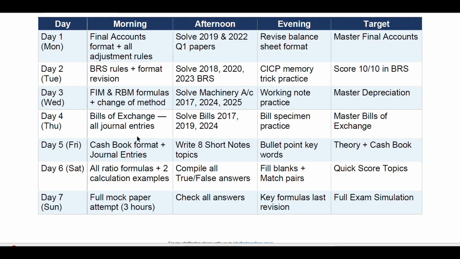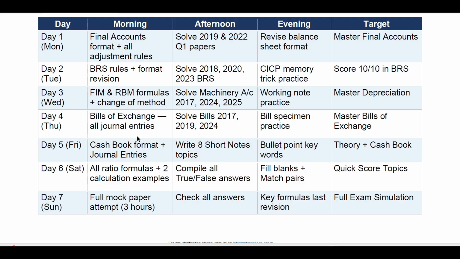Day 5, cash book format plus journal entries in the morning session. Write 8 short notes topics in the afternoon. And in the evening, bullet key points and words, and target theory plus cash book. So this is the table format actually for the 7-day revision plan.